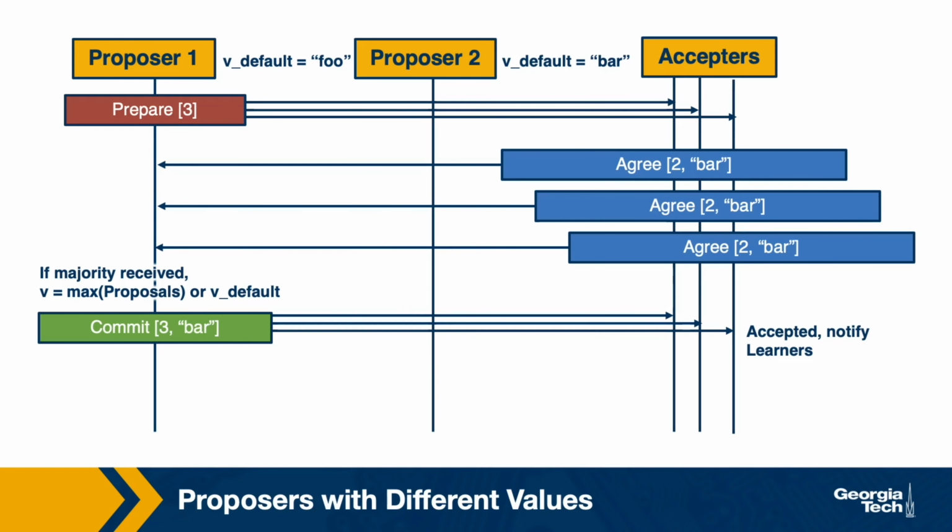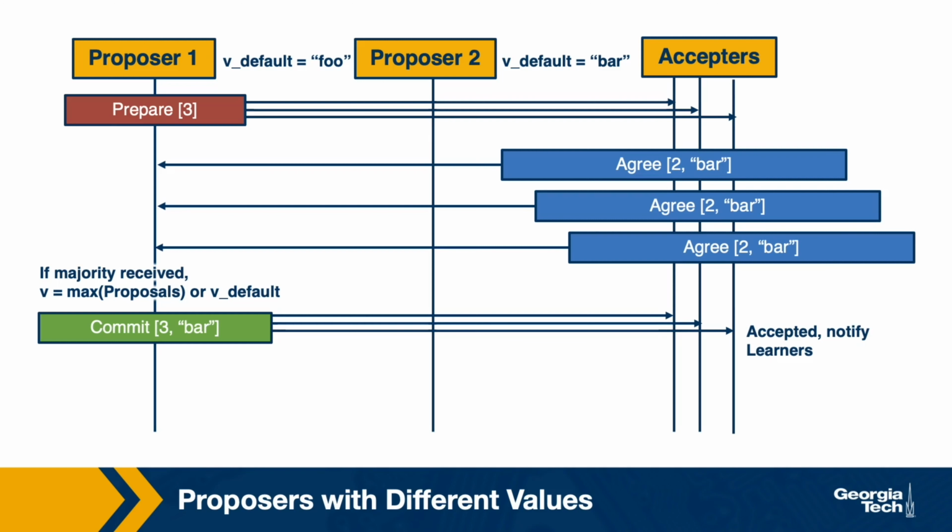So now this proposer will send a prepare message just like before. Now in this case, the acceptors have already accepted a value. So their response is that they can participate in a proposal as long as its value corresponds to the value of the proposal that they had already accepted, the highest numbered accepted proposal. So here all acceptors respond that they can participate in a round as long as it corresponds to the value bar, which was agreed upon in proposal number 2.